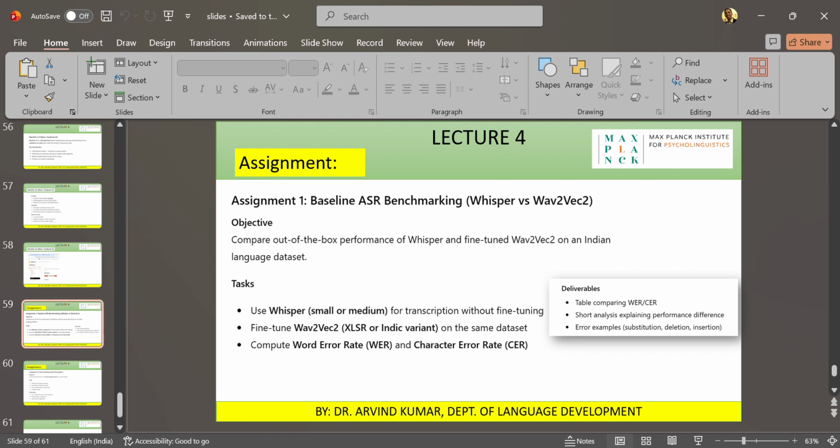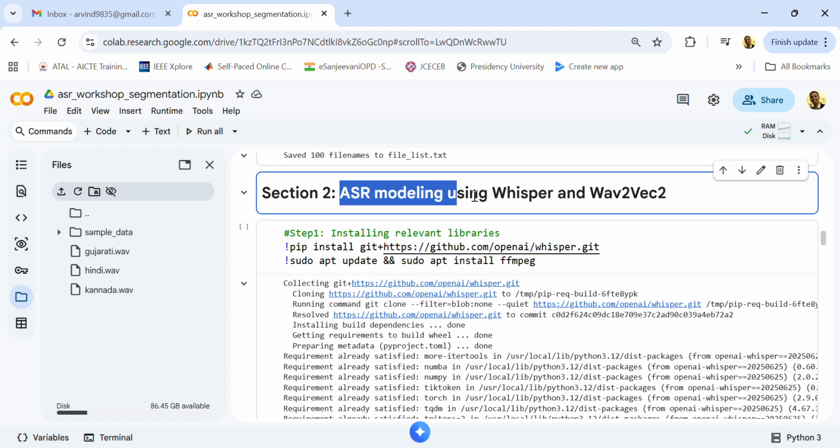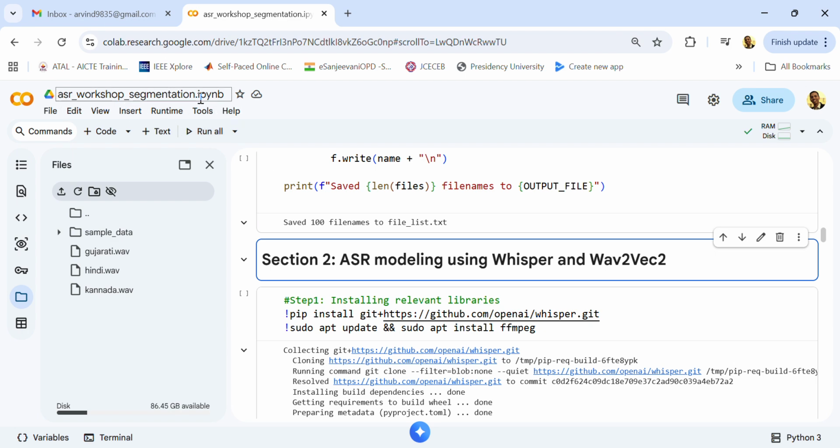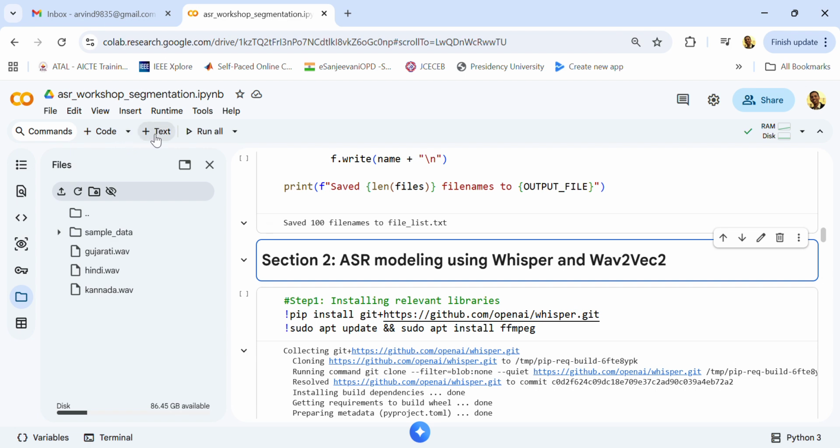and then we went to the Colab to do our practical. So we started with section 2 of this coding, where we discussed ASR modeling using Whisper and Wav2Vec2. We continued in the same Colab, and first you have to create a new section by going to plus text and then creating a new section.